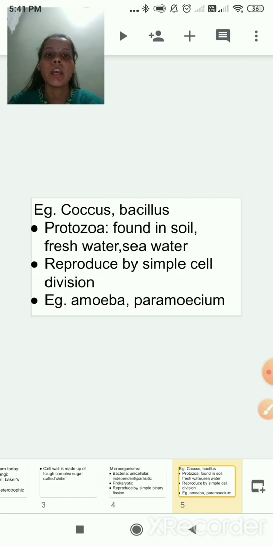They reproduce by simple cell division, whereas bacteria reproduce by simple binary fission. This is asexual reproduction. Examples of protozoa are amoeba and paramecium.